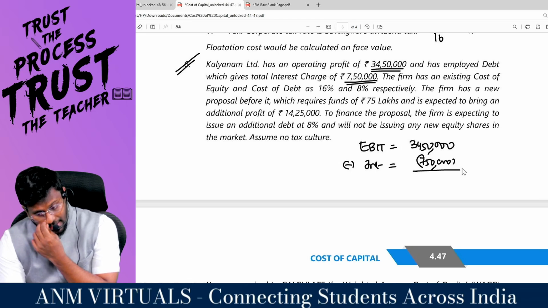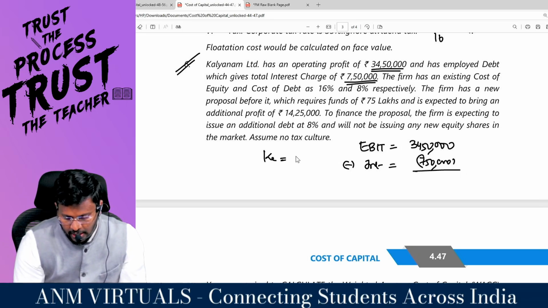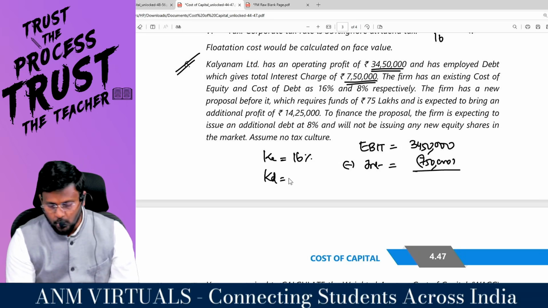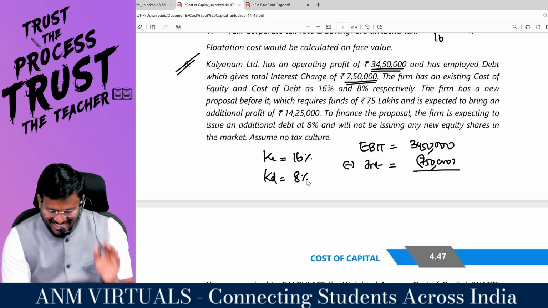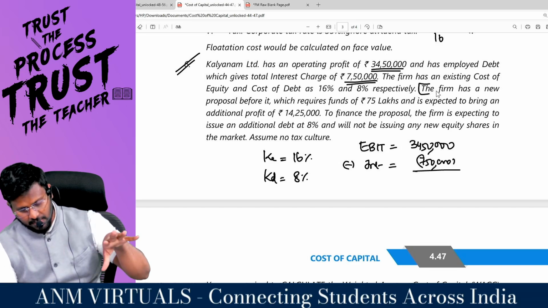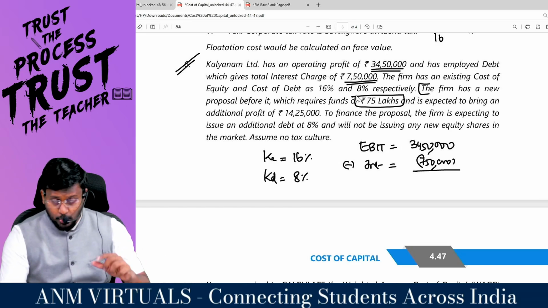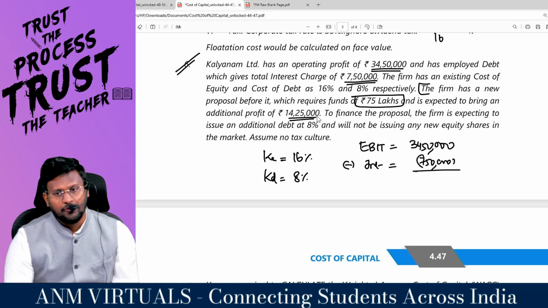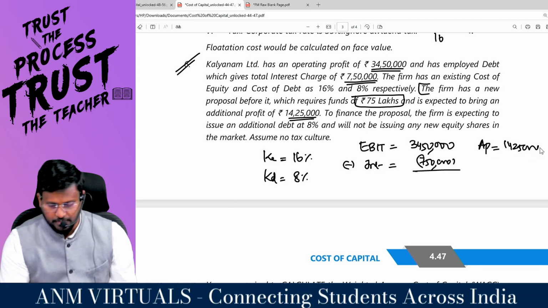The firm has an existing cost of equity, that is KE, equal to 16% and KD is equal to 8% respectively. The firm has a new proposal before it. They are having a new project which requires funds of 75 lakh. That has to be raised and is expected to bring an additional profit of 14 lakh 25,000. So the additional EBIT will be 14 lakh 25,000.